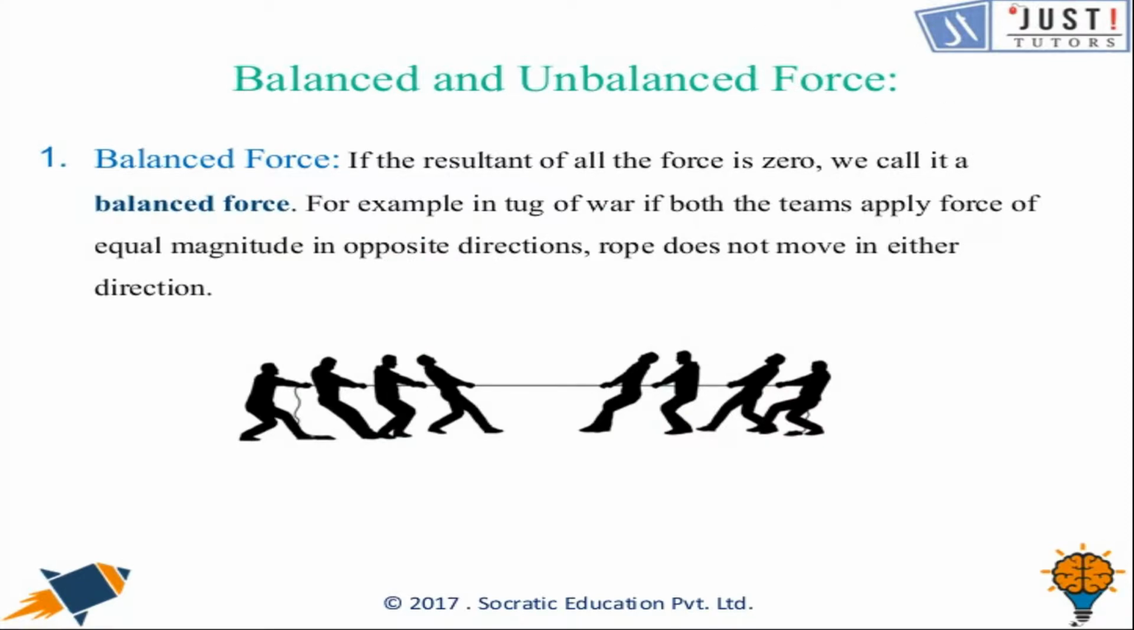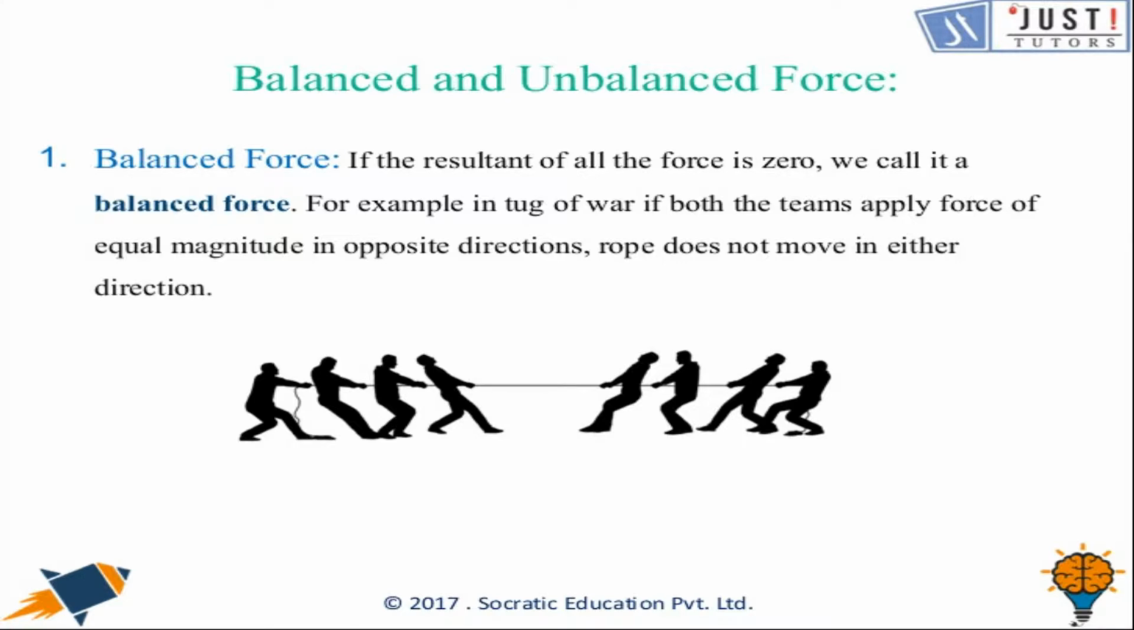Now here comes categorization of force. Force can be classified in two categories. The one is balanced and another is unbalanced. Now what is balanced force? If the resultant of all the forces is zero, we call it balanced force. This is because the resultant of the applied force on the rope is zero.